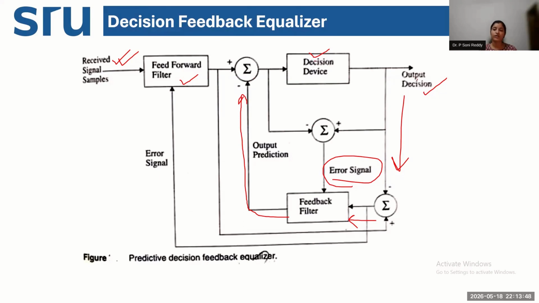So previous decisions are utilized to correct the intersymbol interference of the present and the future pulses. So this is how your feed forward filter and feedback filter are utilizing the past decisions and estimating the ISI of the entire transmit sequence instead of doing it one symbol at a time.